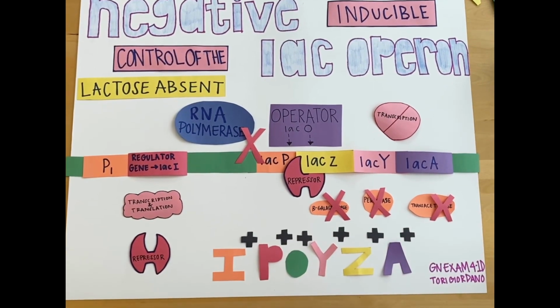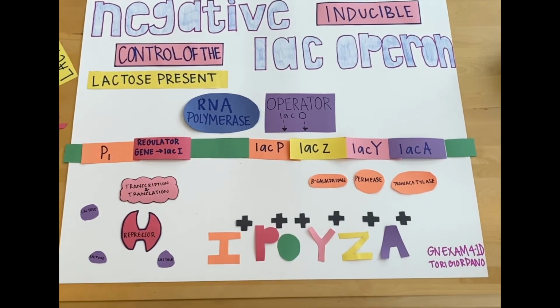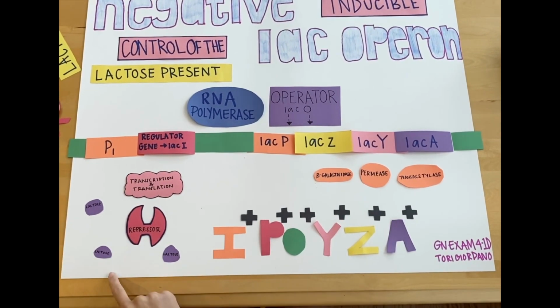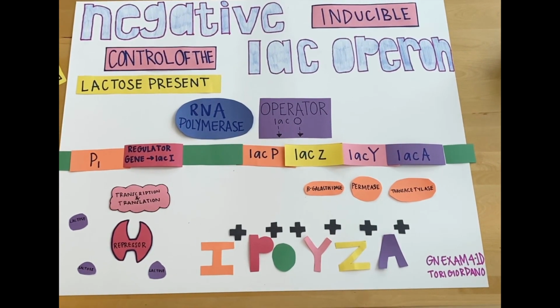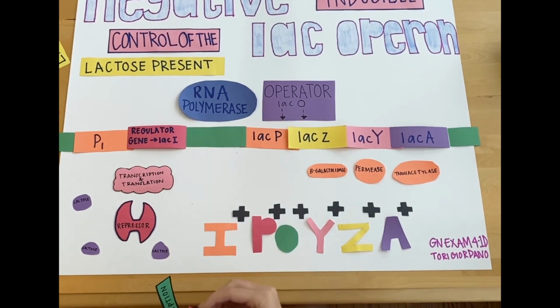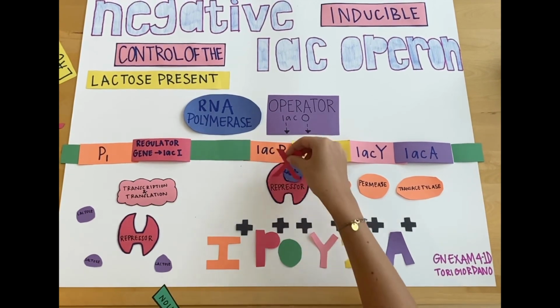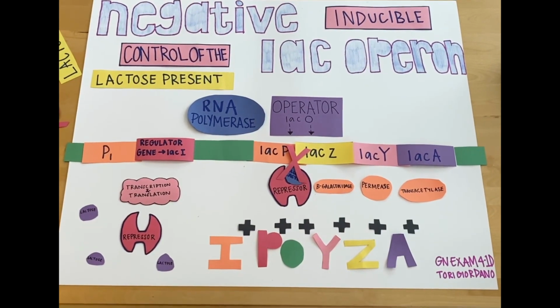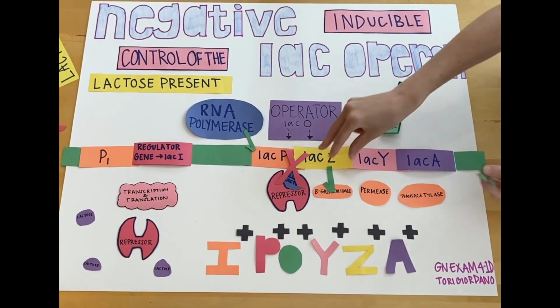be translated and transcribed. This lac operon has the same genotype as the previous one, except lactose is present, so we want to use lactose as an energy source. The lactose molecules are converted into allolactose by beta-galactosidase. Allolactose can bind to the repressor protein, which changes the shape of it, and now the repressor cannot bind to the operator. The repressor cannot bind to the operator, but RNA polymerases can now bind to the promoter and transcribe the enzymes needed to break down lactose within the cell.